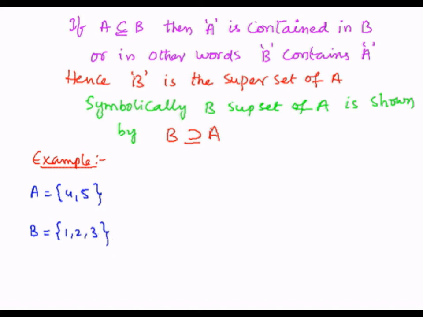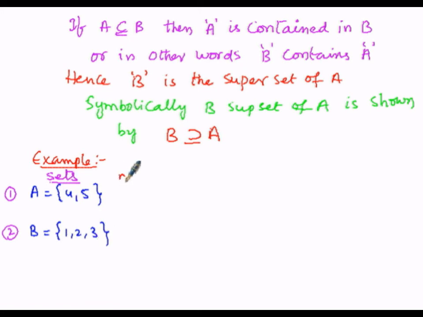These are the sets represented by A and B. In the first case, set A consists of 2 elements, that is 4, 5, and in the second case, set B consists of 3 elements, that is 1, 2, 3.